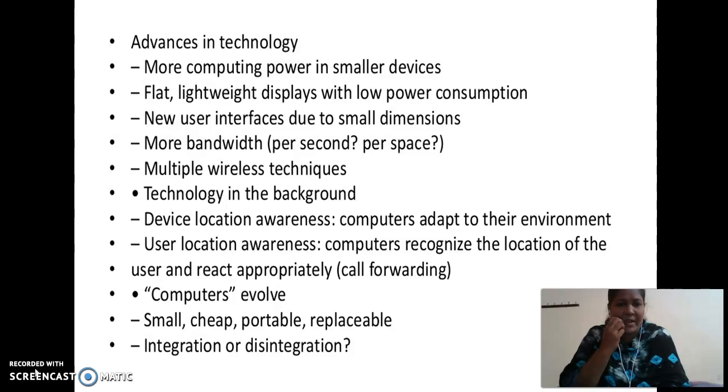The advantages of mobile computing: more computing power in smaller devices, lightweight displays with low power consumption, new user interfaces due to small dimensions, more bandwidth per second or per space, and multiple wireless techniques. Technology in the background is device location awareness and user location awareness. Device location awareness means computers adapt to their environment, recognize the location of the users and react appropriately, such as call forwarding. Computers evolve to be small, cheap, portable and replaceable.